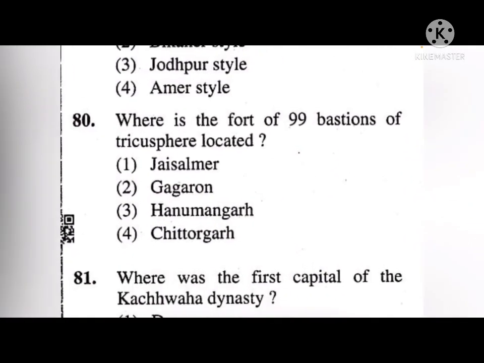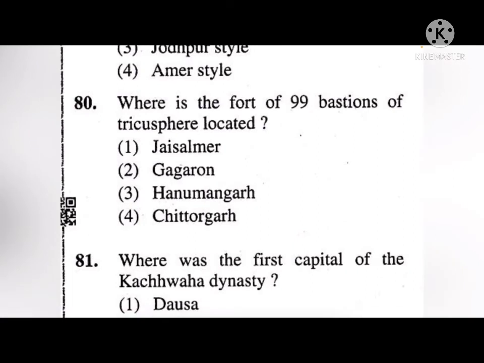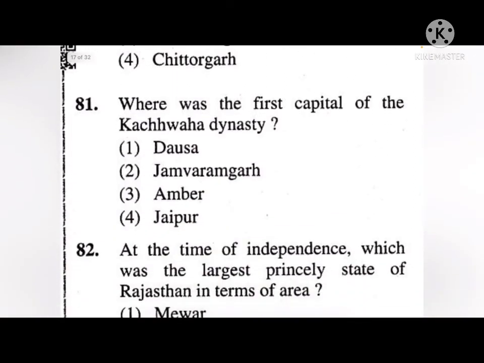Next, where is the fort of 99 bastions of tricusphere located? The correct answer to this is Jaisalmer. Next, where was the first capital of the Kachawa dynasty? Dausa, Jamwaramgarh, Amber or Jaipur. The Kachawa dynasty's first capital was first, that is Dausa.